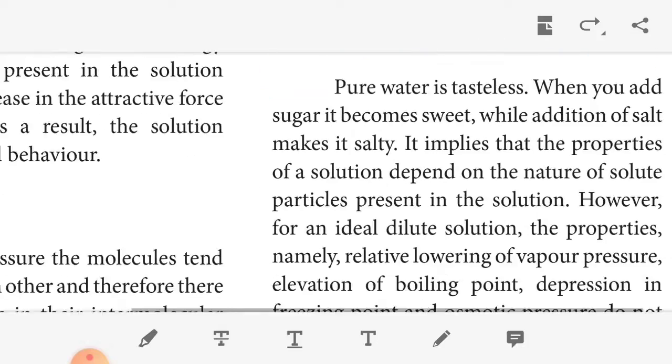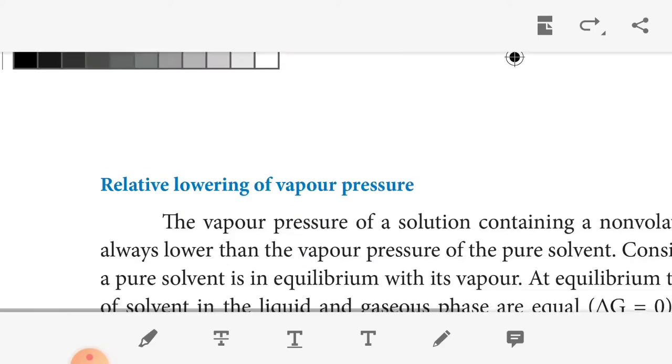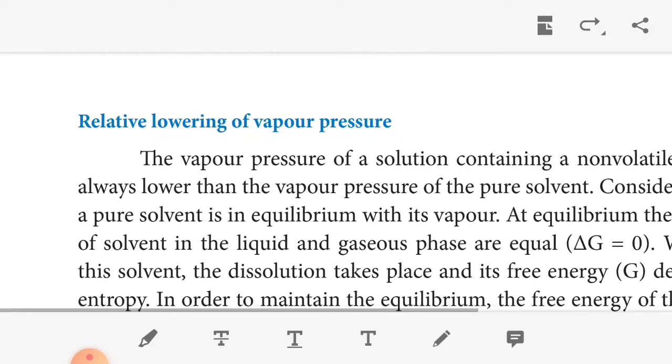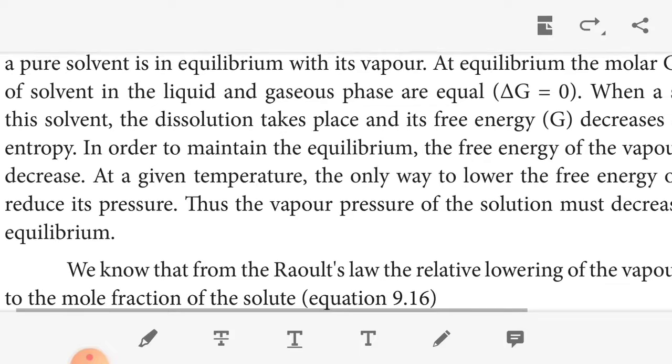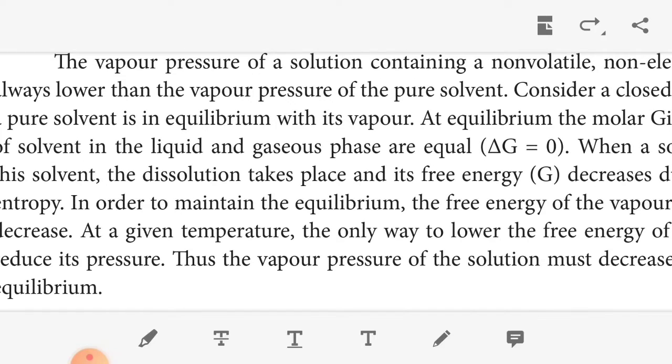First we discuss relative lowering of vapor pressure. It is represented by del P. The vapor pressure of a solution containing a non-volatile non-electrolyte solute is always lower than the vapor pressure of the pure solvent. We can take one example. Consider a closed system in which a pure solvent is in equilibrium with its vapor.